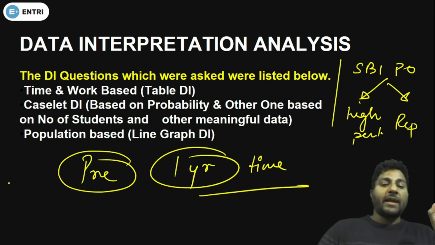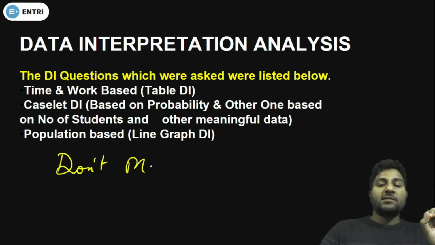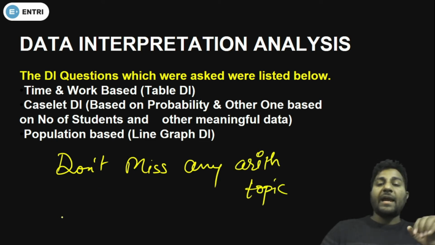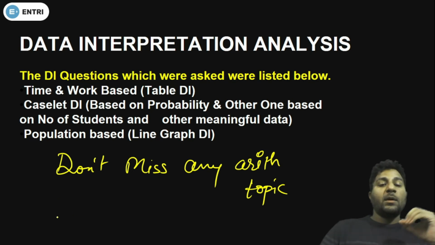So what I'm trying to say is that one thing you should know, don't miss any arithmetic topic. All right, don't miss any arithmetic topic, and try to watch the videos on banking 2.0, because we will keep providing you all the data for the mains exam as well.